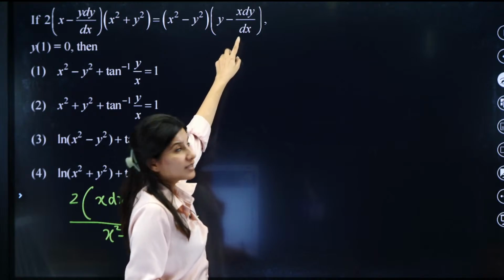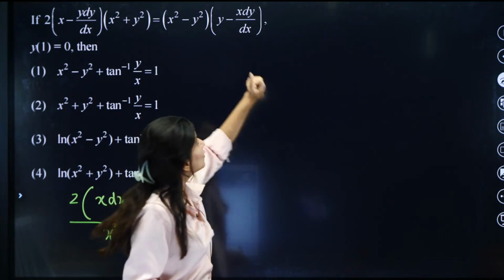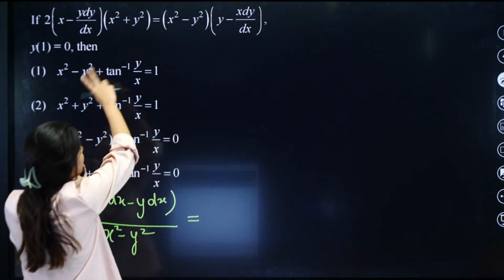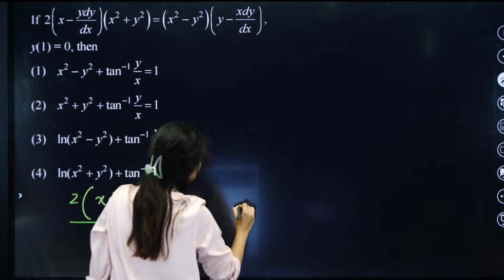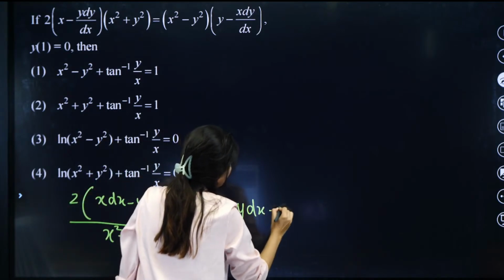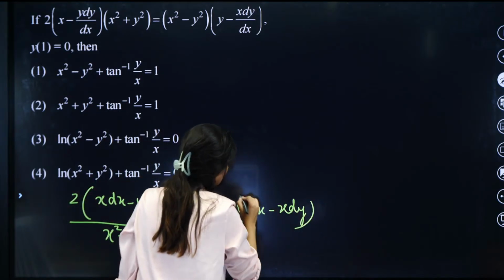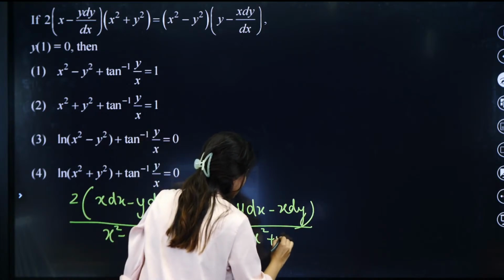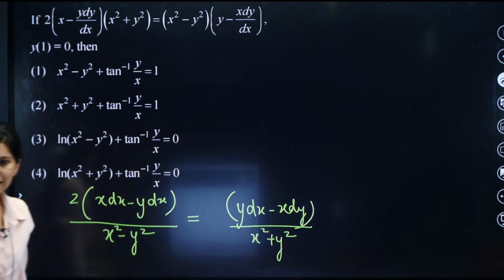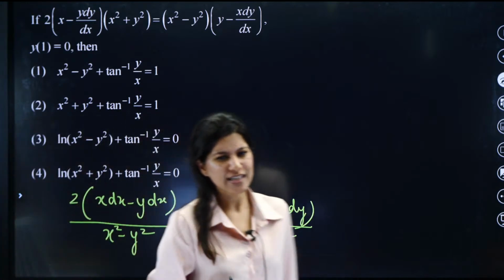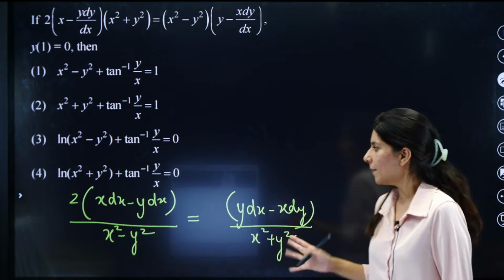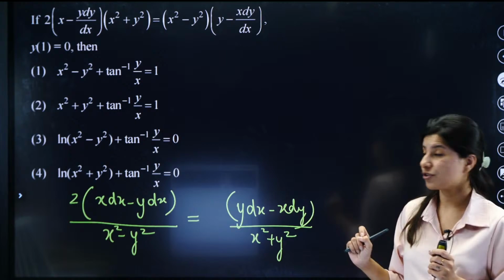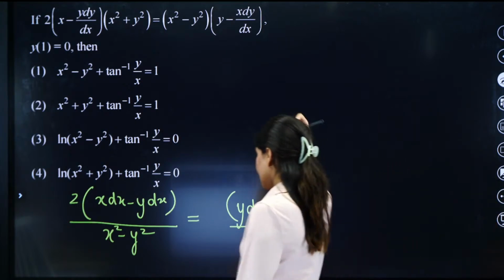Okay, can you see this is crisscross? Crisscross means what? So y dx minus x dy, let's take LCM. So dx is already here, dx will get cancelled out. On the right hand side, y dx minus x dy upon x square plus y square. Till now I hope that this is clear. You can say that it's homogeneous, but it's actually the exact differential equation. This is the exact differential equation. Understand, realize.